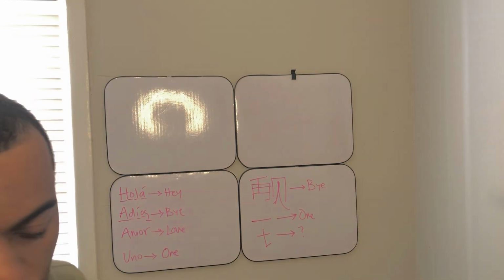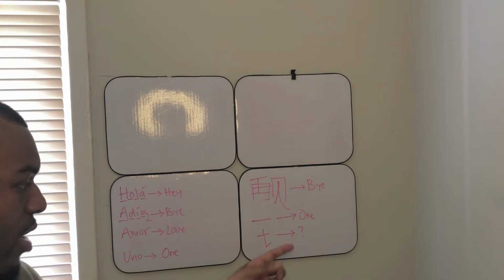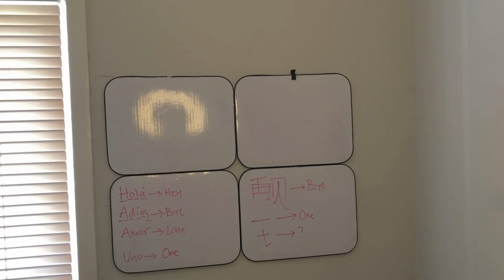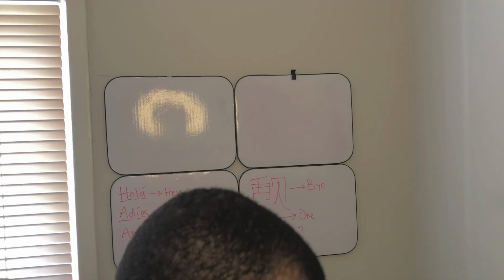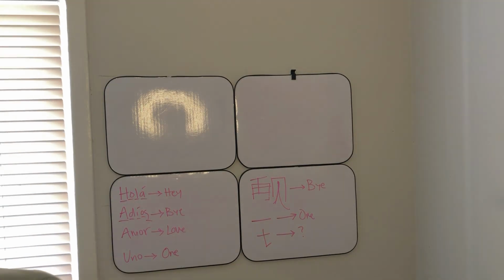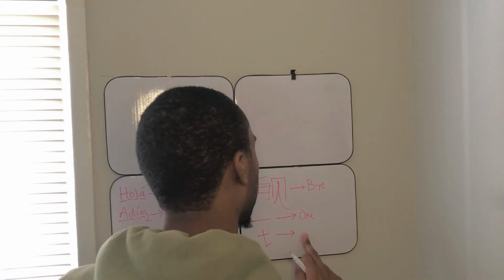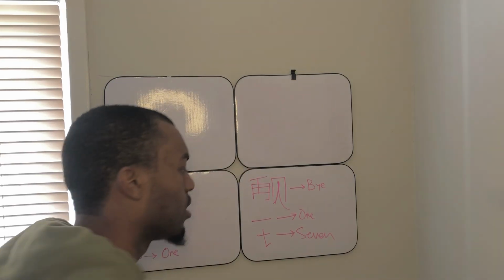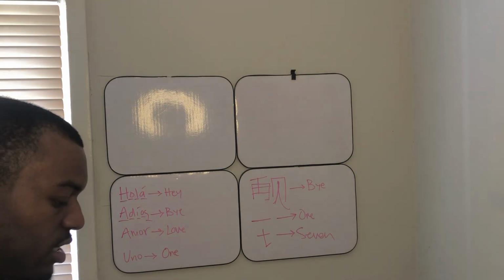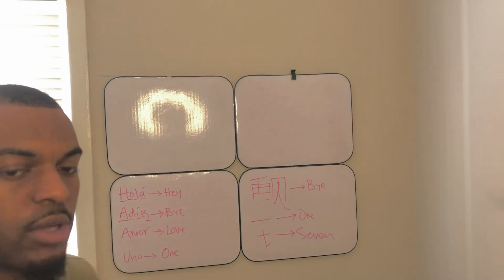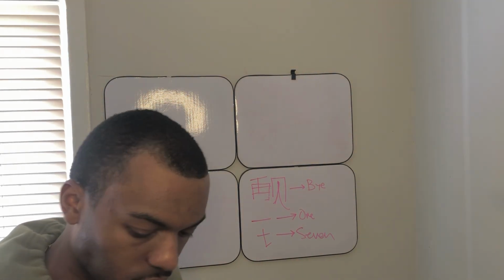Just again, a little experiment. See if you can figure out what this is right here. This is again Mandarin or Chinese. See if you can figure out what that means. This right here is the number 7. This is the number 7 in Chinese. I think you pronounce it "qi." Somebody let me know in the comments if that's incorrect.